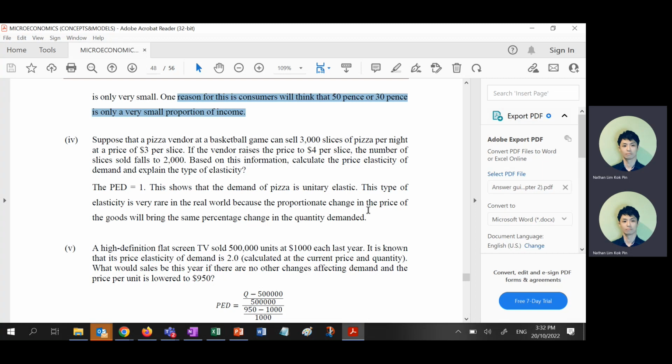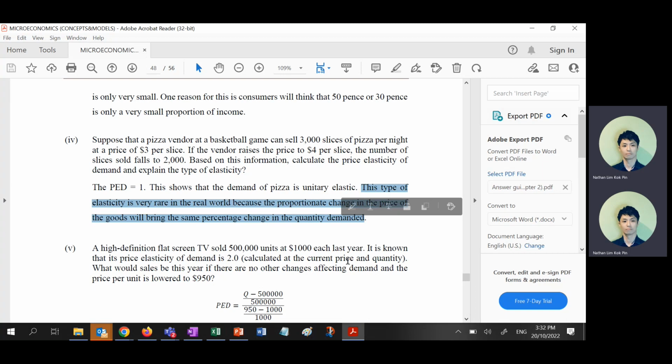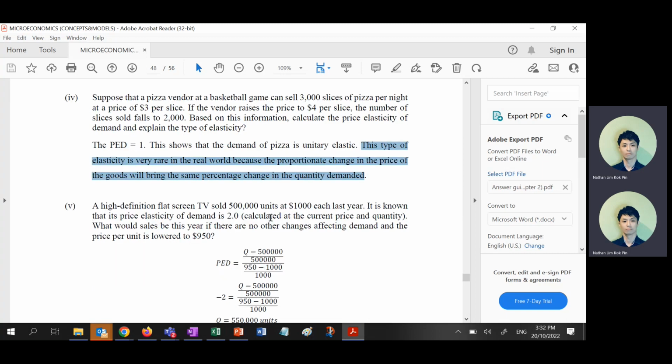Number 4, this one actually, the PED is equal to 1 to show that it is unitary, right? The only thing you can explain is that it is very rare in the real world, because the proportional change in the price of the good must be the same percentage as the change in quantity demanded. Very rare, very hard to get in the real world.